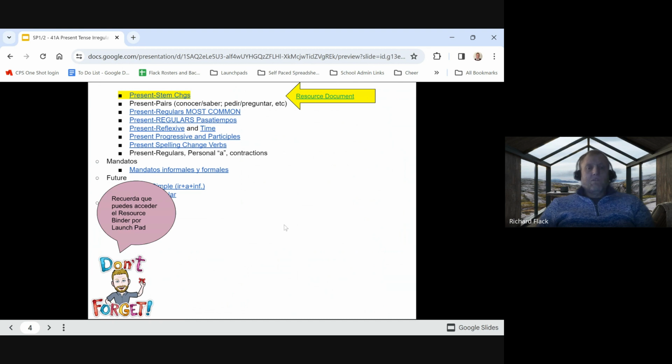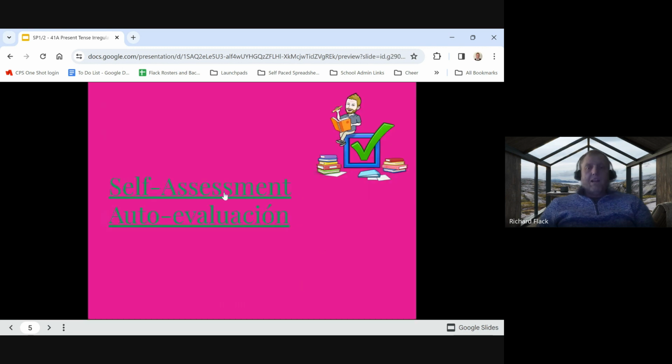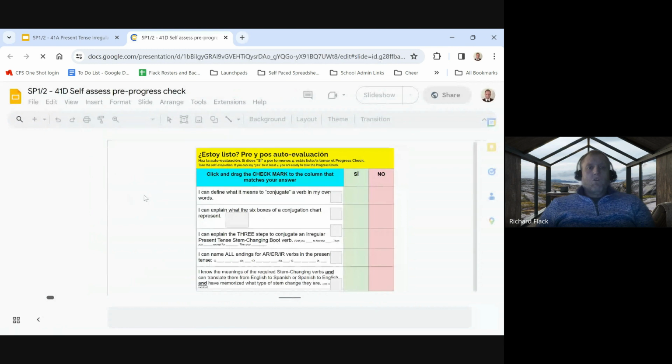As always, a reminder, your handouts in your packet can be found on the electronic resource binder, which is linked in the Launchpad. We are working today with present stem change verbs. All right, if you haven't already done so, the first step, you were supposed to have taken your self-assessment for level 1.